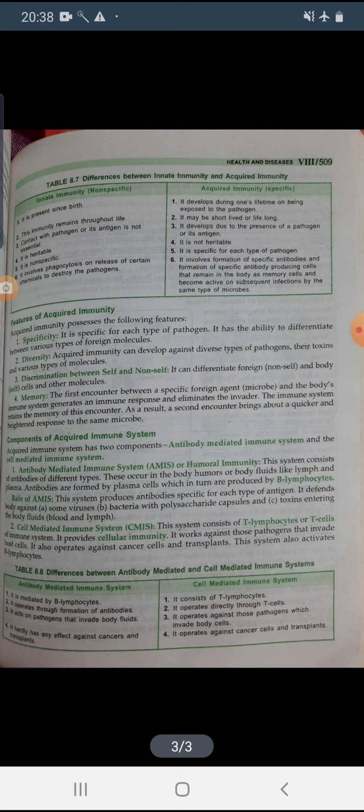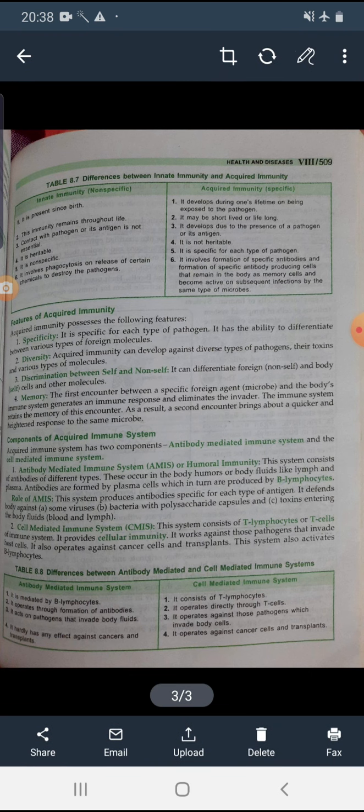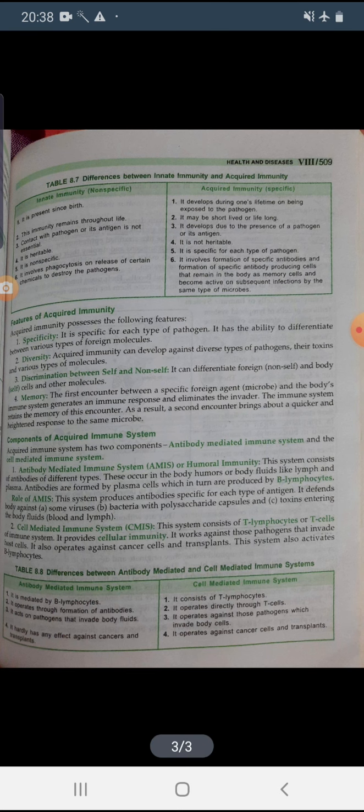Okay, next, what are the components of the acquired immune system? Two components are there: the antibody mediated immune system and the cell mediated immune system. AMIS, that is the antibody mediated immune system, is also known as humoral immunity, and the other is the cell mediated immune system, that is CMIS. Okay, so what is this antibody mediated immune system or humoral immunity? This particular immune system consists of different types of antibodies.